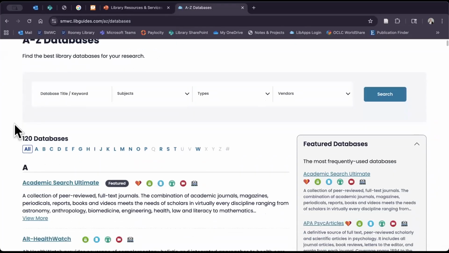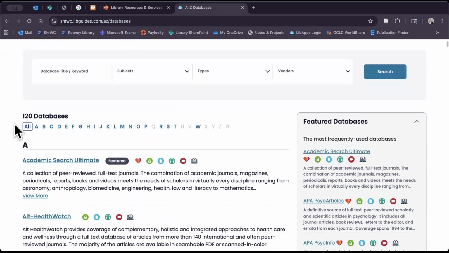And so you'll see that we have 120 databases. And you might think, wow, this is really overwhelming. And perhaps in the past, you have just used the first one on the list. That's often what we tend to do whenever we go to Google. We just look at the first result and that's it.